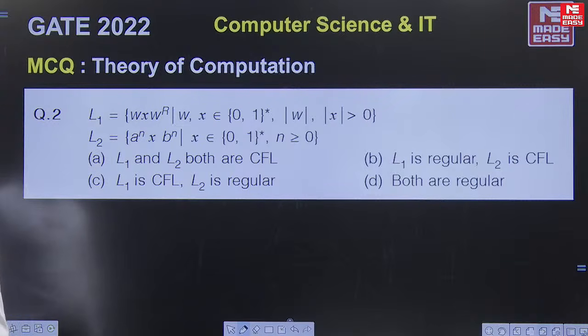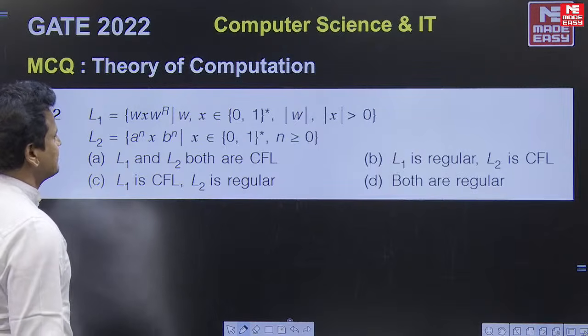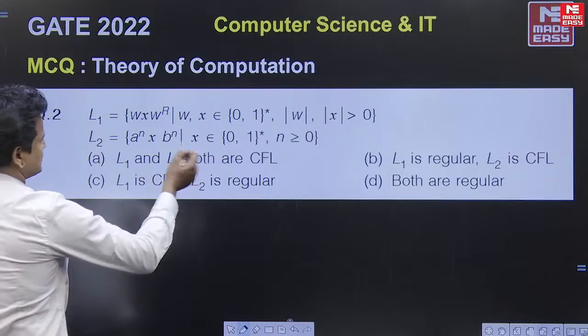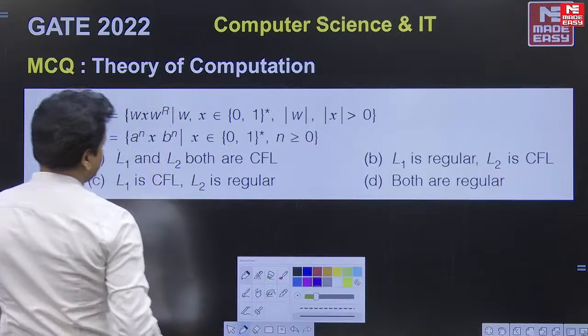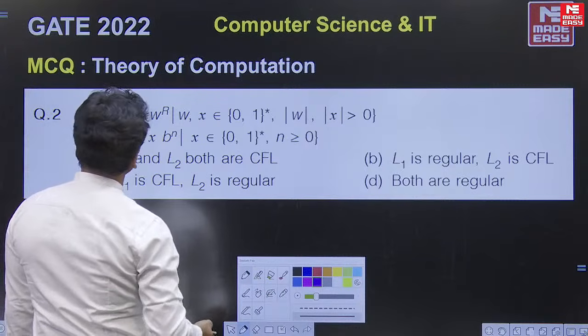See, L1 equal to which of the following is correct? Which of the following is correct? So that is the question. Here actually these are memory based questions, that is the reason.